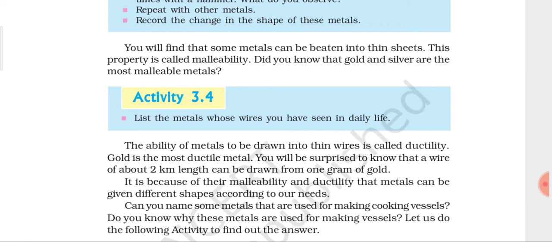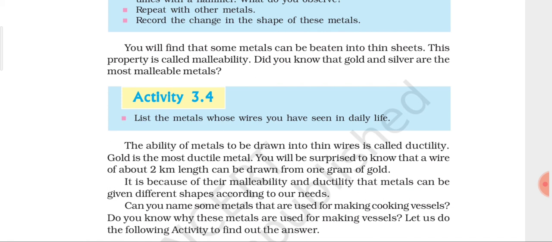It is because of their malleability and ductility that metals can be given different shapes according to our needs, and that is the reason you see that metals around us have different shapes. So these metals, especially gold and silver, are used for making ornaments, as they are highly malleable and highly ductile in nature, and that is why they can be given different designs easily. Apart from that, we have foils also, like gold foils, silver foils and aluminium foils. Most of the wires are made of aluminium or sometimes copper also. This is because of the properties of malleability and ductility which we find in metals.